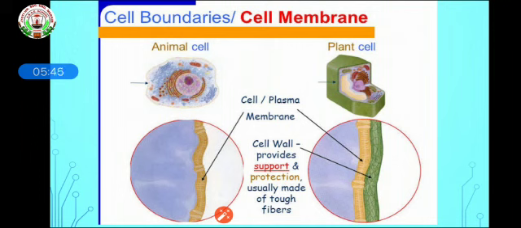The cell wall contents are different among different organisms, and provide plants support and protection. It is usually a kind of dietary fiber. That's why we take much time to chew any kind of plant material whenever we are eating, and it acts as roughage, which removes toxins from our body. So this cellulose is present in the cell wall of the plant cell. Please remember the difference between animal cell and plant cell: the cell wall is absent in the animal cell and present only in the plant cell.